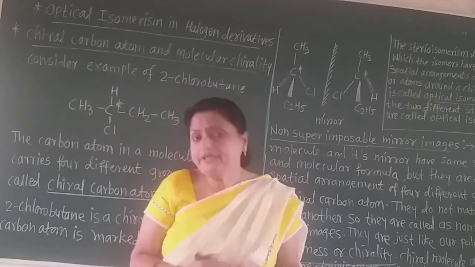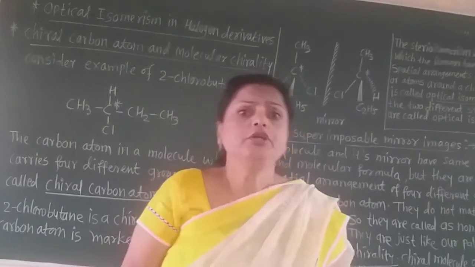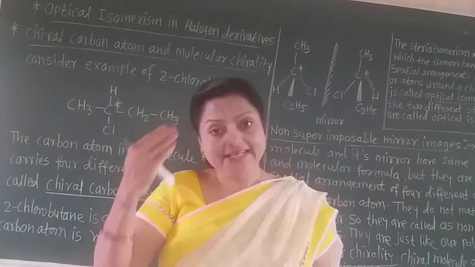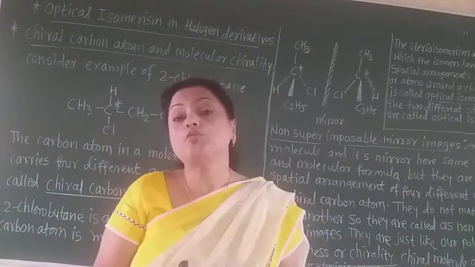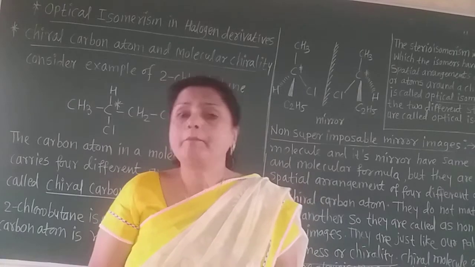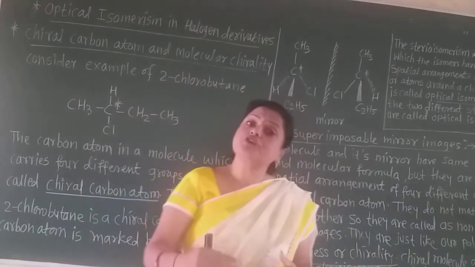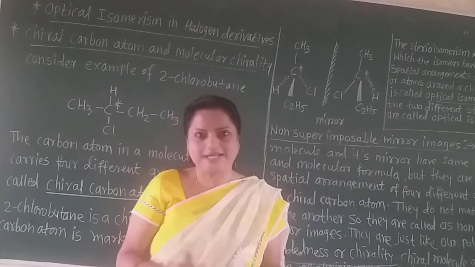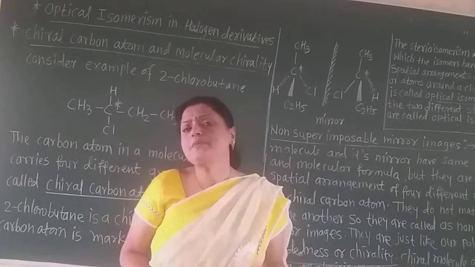Now in optical isomerism, you know that isomerism means the structural formula may be different but the molecular formula is the same. But in optical isomers, the structural formula is also the same. Definitely the molecular formula is the same. We know that. What is isomerism?